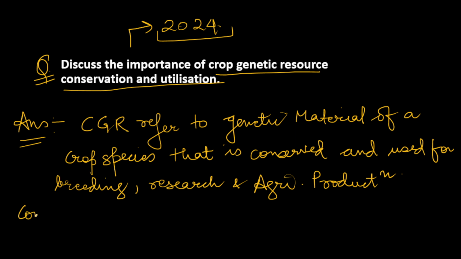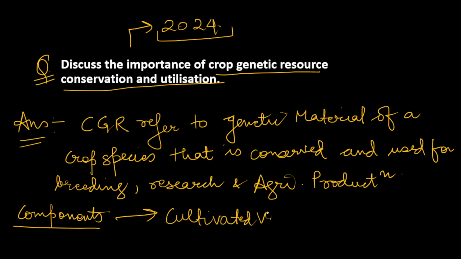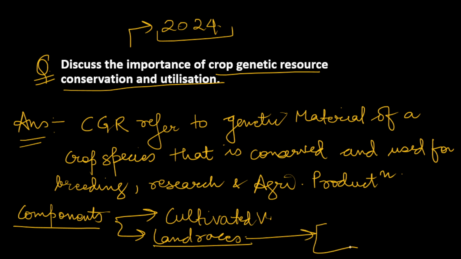So from where do we get these different kinds of genetic material? Actually, we have several components of these crop genetic resources, or you can say, from where does this diversity in crop genetic resources come from. First one is the cultivated varieties, which are developed and cultivated in our fields through various methods. Second one is land races. These are the local varieties that have evolved over time in a specific geographical region. Land races are those which have adapted to a certain area over time due to some mutations or genetic changes in them. So they have adapted there.